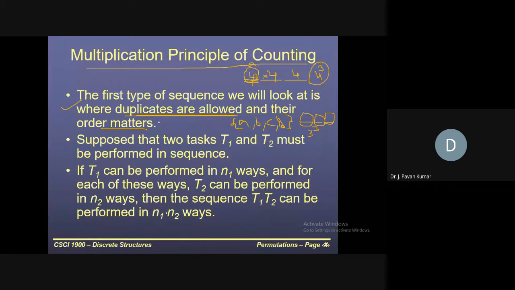Let us assume duplicates are not allowed. For the same question, what will happen? Here we will have 4 alternatives for the first place. For the second one, 3. Then for the third, we will have 2.